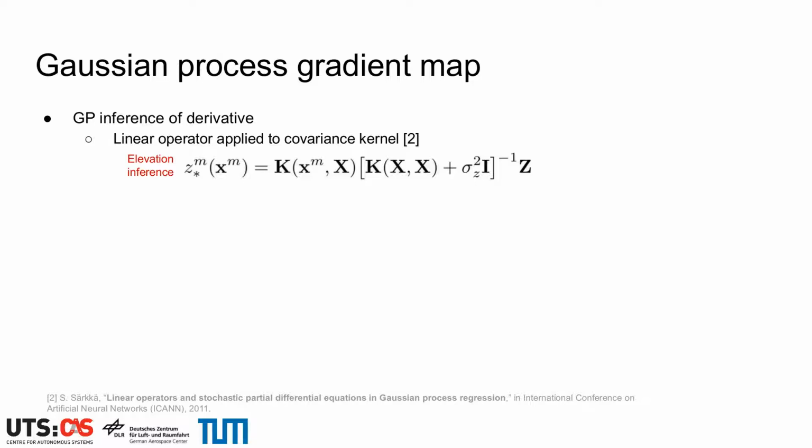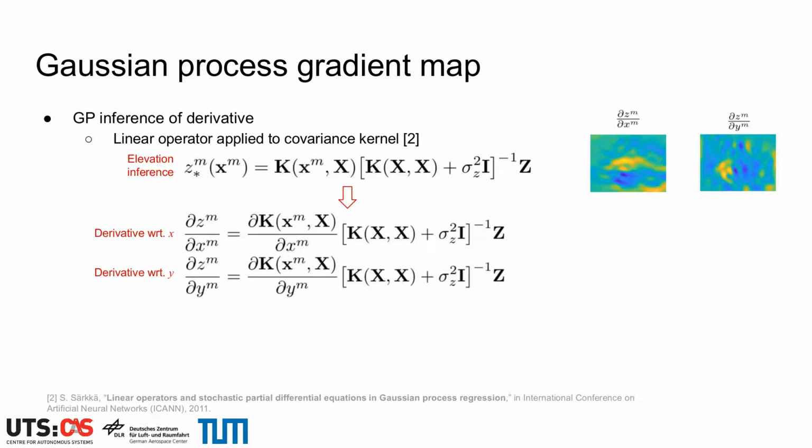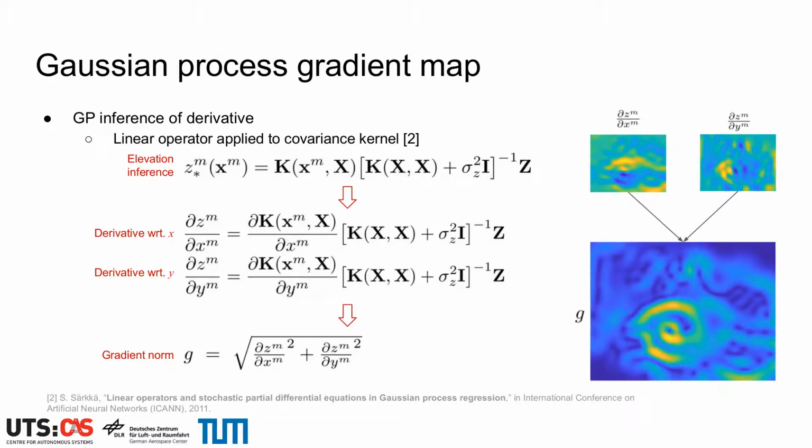To address this issue, we choose to work with the gradient of the elevation. Given the Gaussian process model of the geometric data, the partial derivatives of the elevation can be analytically inferred with the application of linear operators. This results in the equation displayed here, where the differentiation operator is applied to some instantiation of the covariance kernel function. These continuous models allow for the generation of image-like maps as shown here on the right.